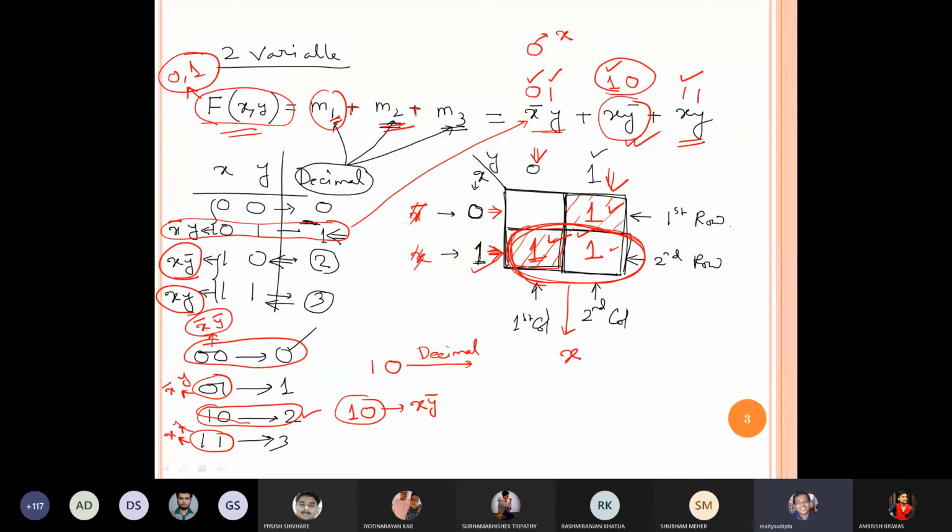So I'm considering only this circular point. In these two boxes, which portion is common? In both cases, x is 1, but y is varying. So as x is common, I can take only the common thing, not the portion which is varying. So only the common portion is x. Up to now, is it clear? Yes, sir. Thank you, sir.